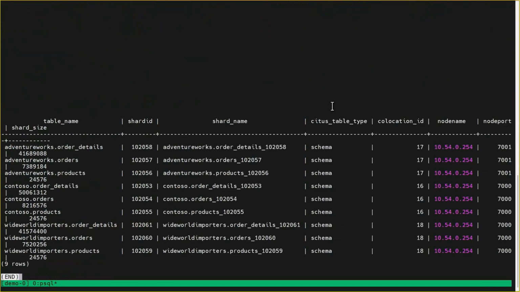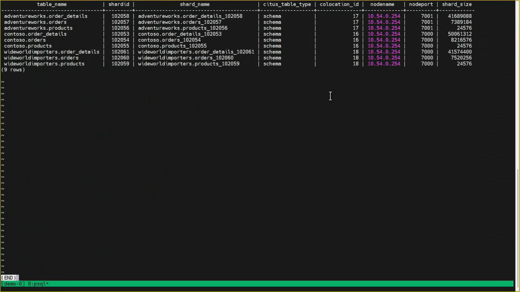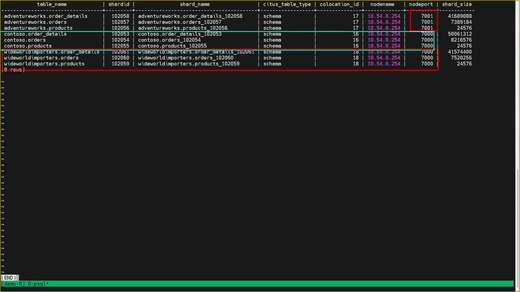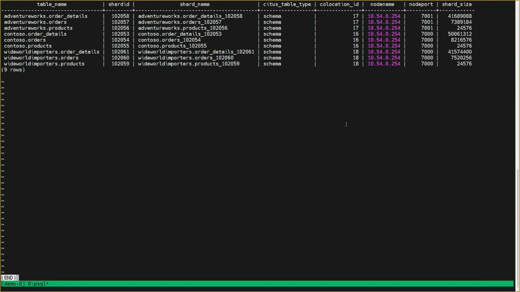Similarly, looking at Citus shards, you'll see the schemas placed on one node. And of course, not every schema is placed on its own node because maybe the space constraints are still relevant. You can still fit multiple schemas within the same node, but they're co-located from that perspective.